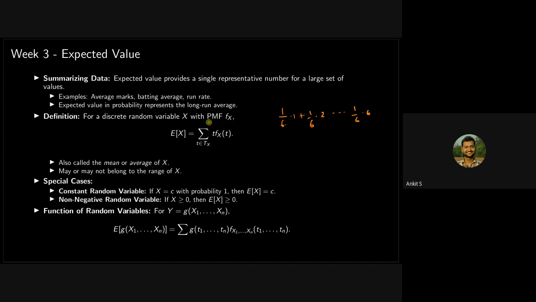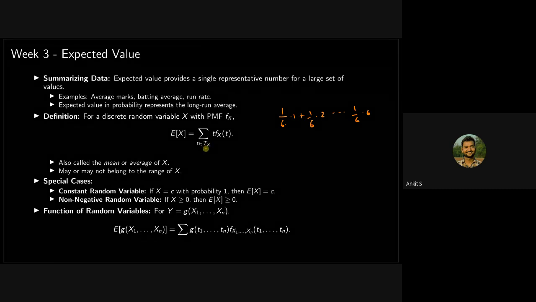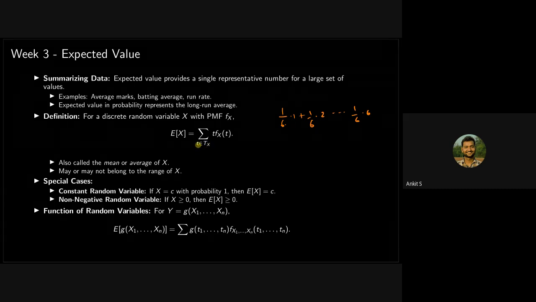So what you need to do? What is Tx? Tx is the range of all the values that x can take. So you have to take every t in the range of x, and you multiply it with the corresponding probability with which this value is taken, and you add up all of them. That is how you calculate the expected value. These are some special examples that are just given for your reference.